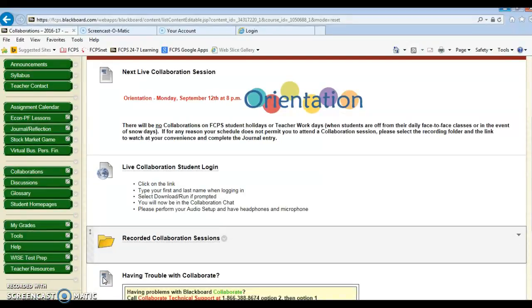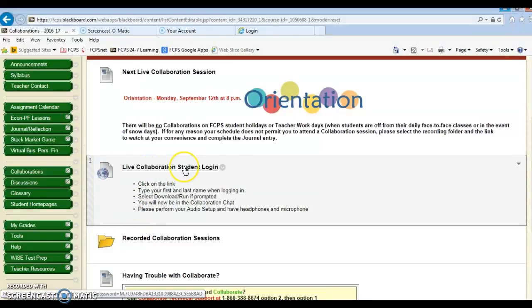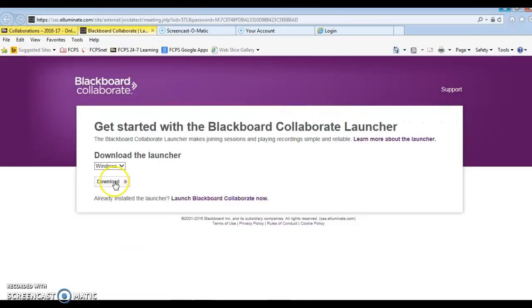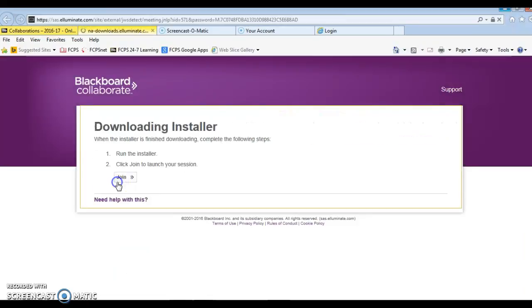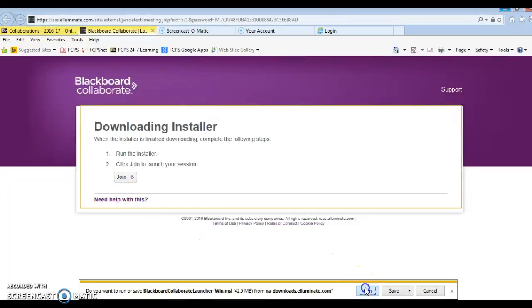And again, the way that you join the live collaboration is this link right here. You click on the link, and you're going to type your first and last name when logging in. It might prompt you to download a run file that will allow you to enter the chat room. So I'll quickly show you by clicking on it. It might ask you to download, and you might have to hit run and let that run for a few minutes.